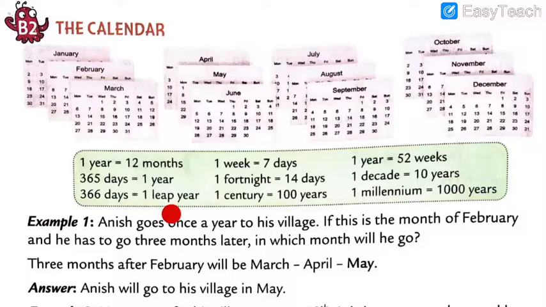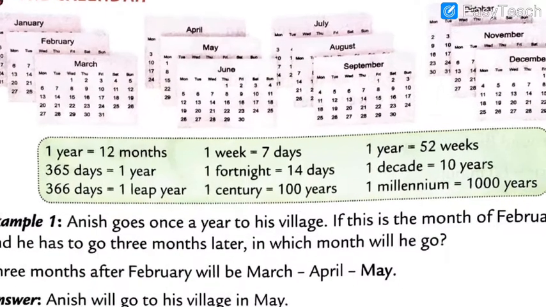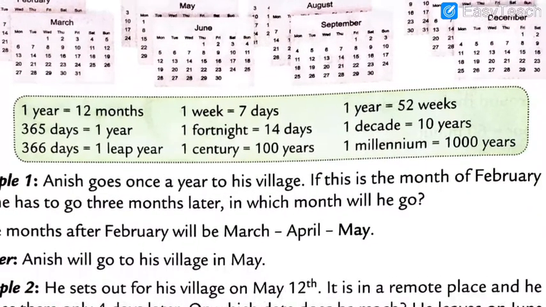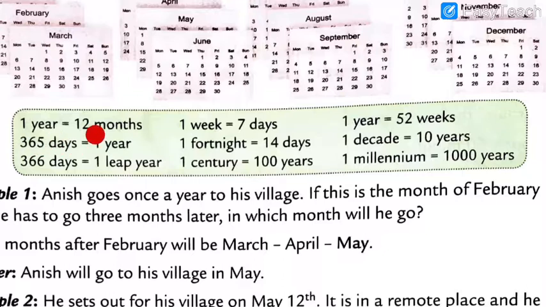How many months, my dear students? 1 year is equal to 12 months. In a whole year, there are a total of 12 months. Got my points, all of you?